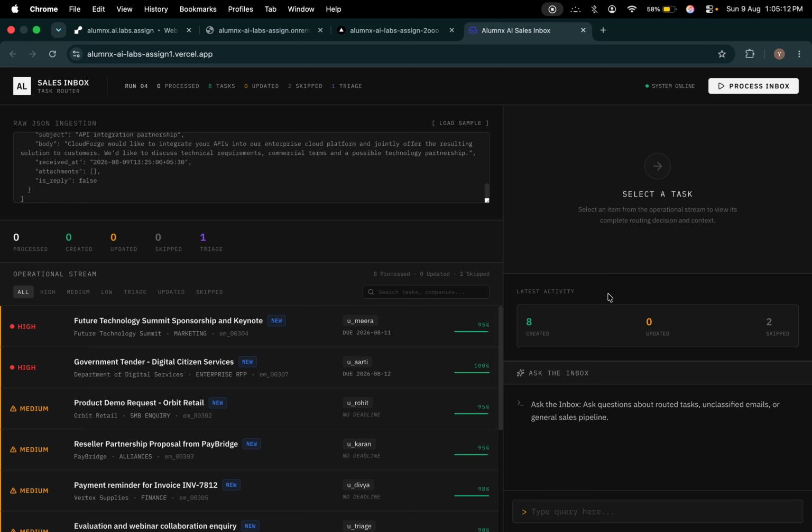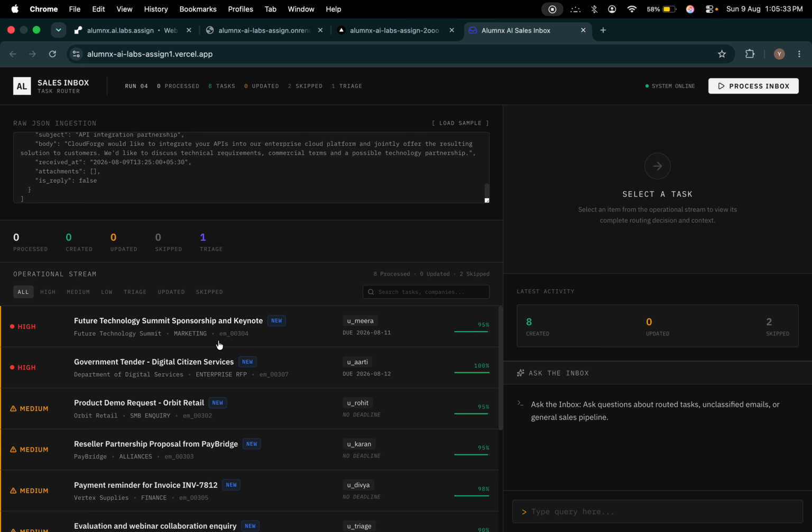From a data durability standpoint, this ingestion pipeline is strictly idempotent. Every payload is checked against a processed email table via its email ID. If you receive a webhook, a retry, or a duplicate payload, the database instantly skips it to prevent data corruption.